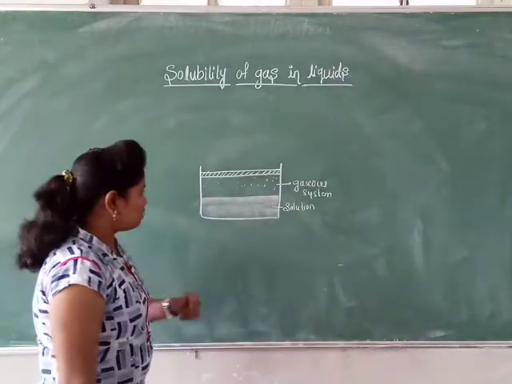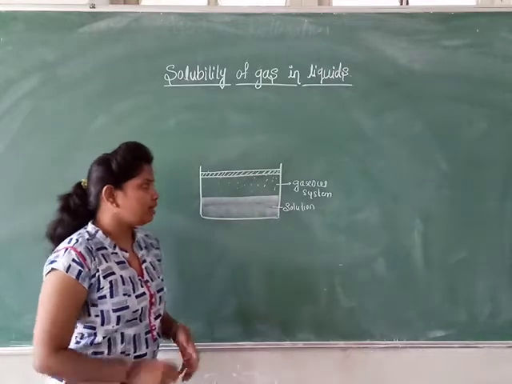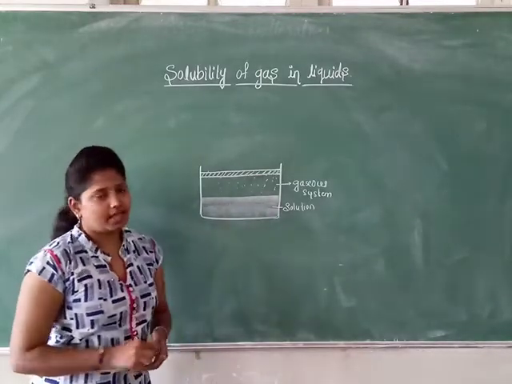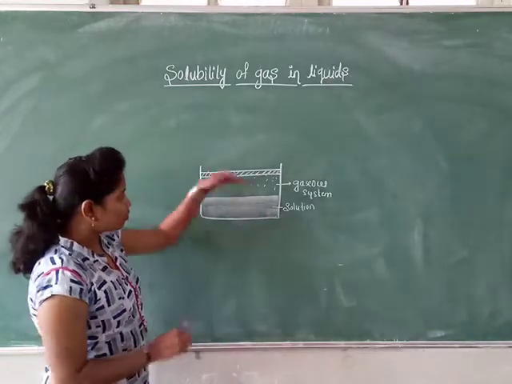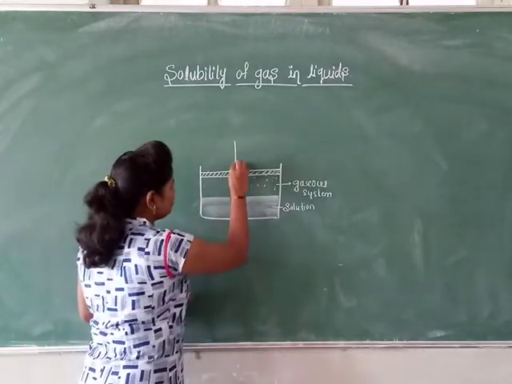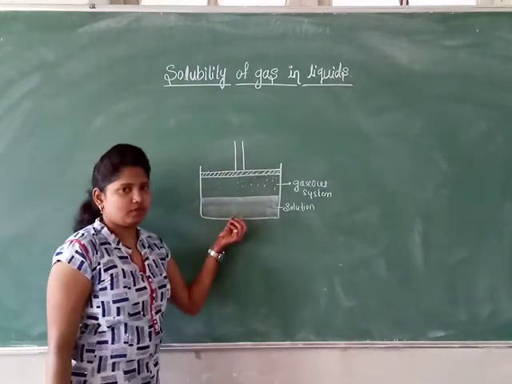So this is the system which contains the solution liquid at the lower part, and the upper part is the gaseous system. Now what I will do is push this piston towards the liquid phase.